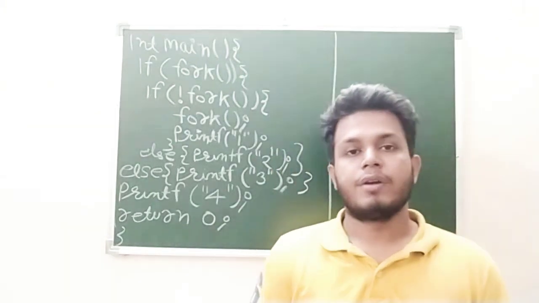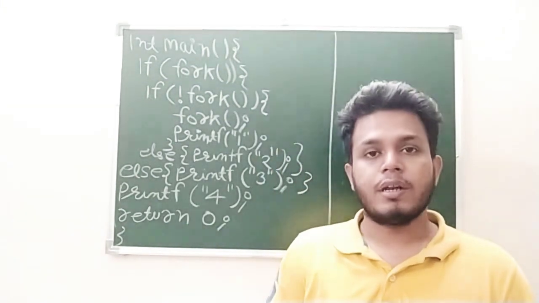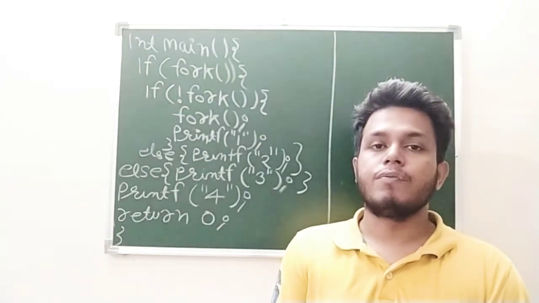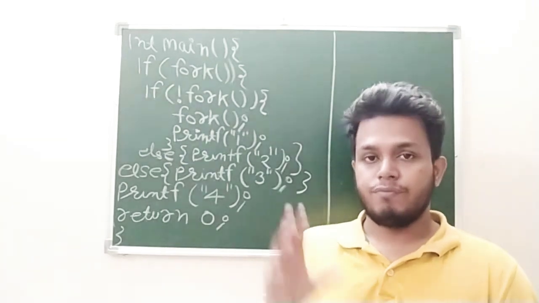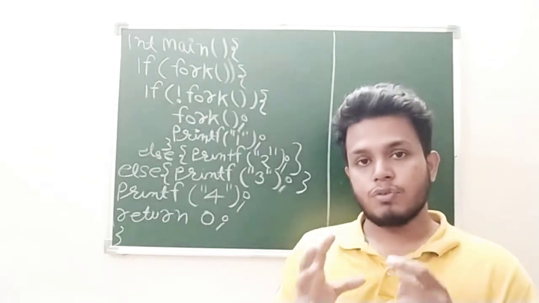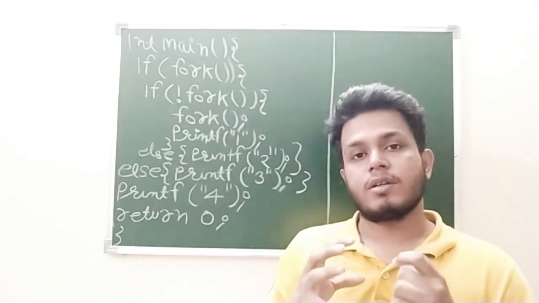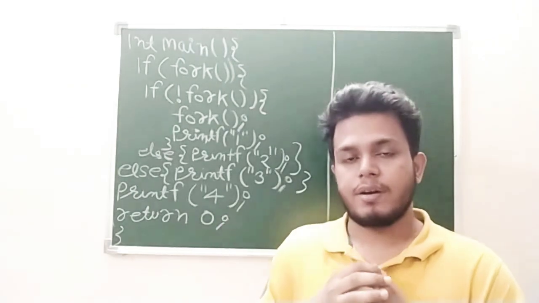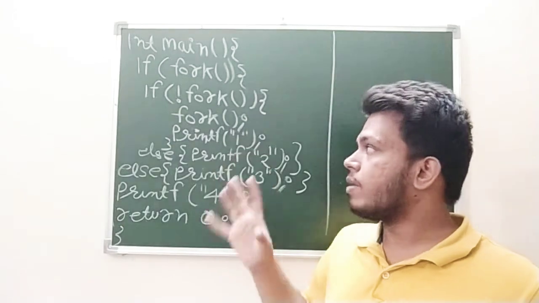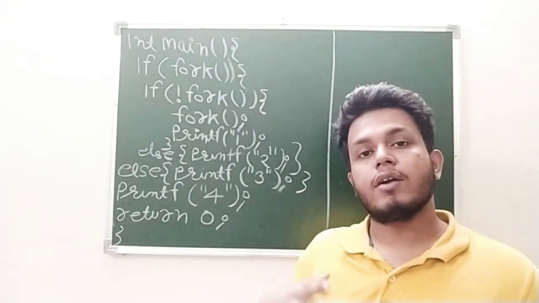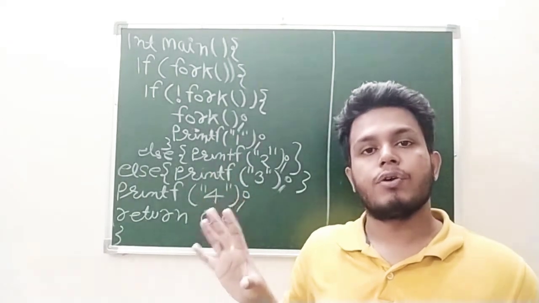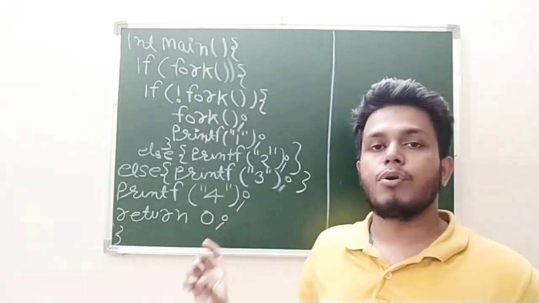Hello everyone, in today's lecture I am going to discuss a question on the fork system call. In the last few lectures I described what system calls are, and one of these system calls is known as the fork system call. As you already know, the fork system call creates a clone of itself. In this program we will find how many times the fork system call will create a copy of itself according to different conditions, how the compiler is going to read this program, and what the output of this program will be.